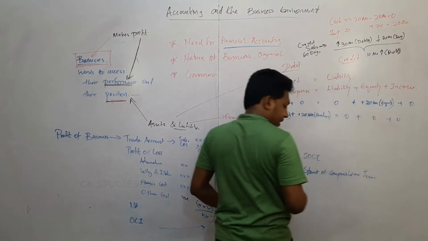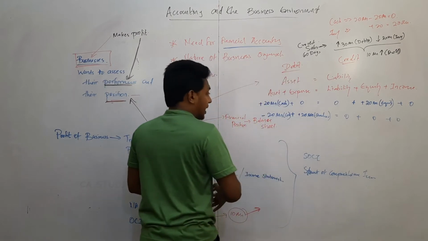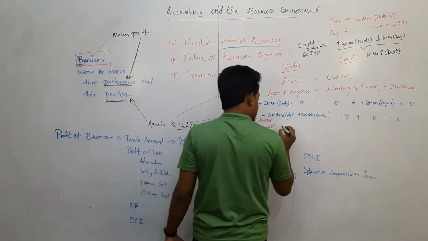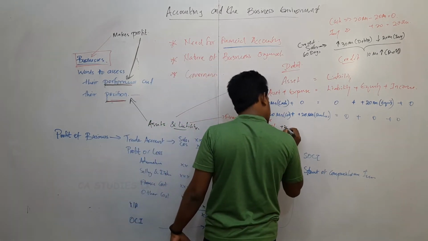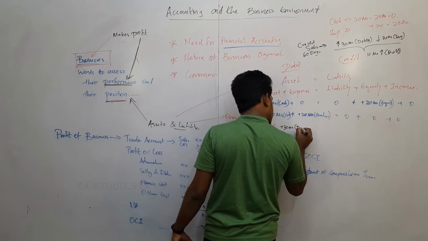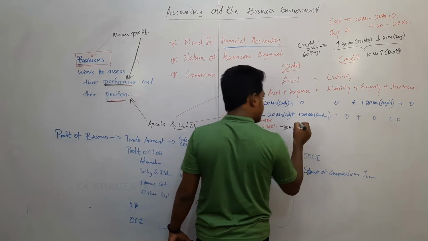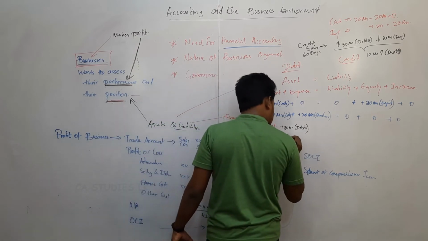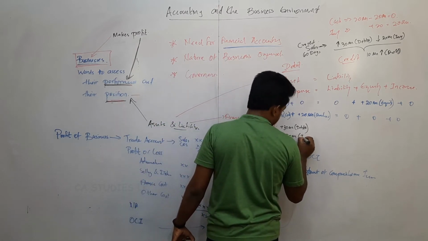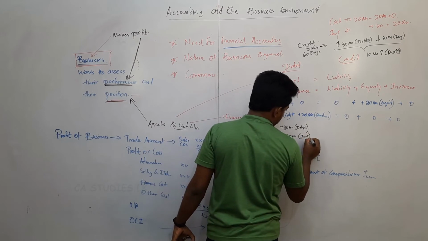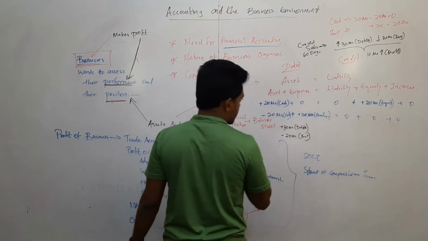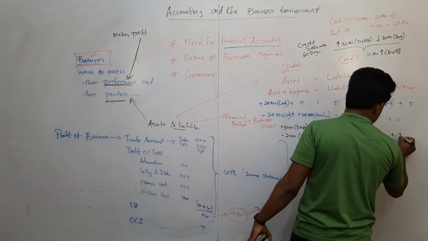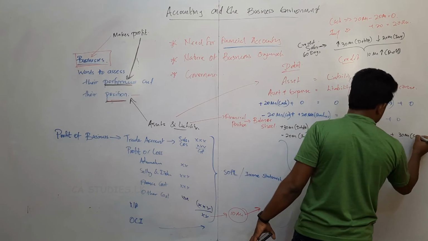If I write this in the accounting equation, debtors are assets. Assets will be increased by 30 million. Then inventory will be reduced by 20 million, that is also an asset. Income, sales, also increased by 30 million.